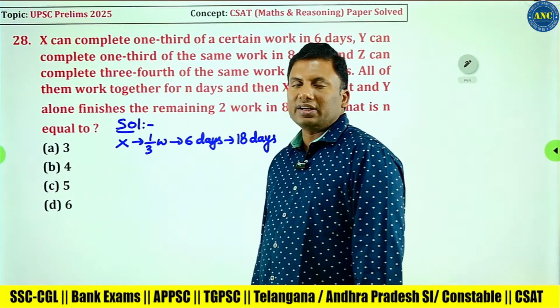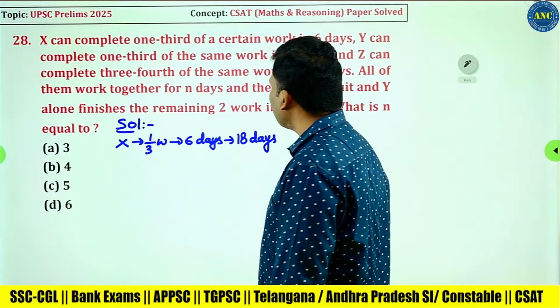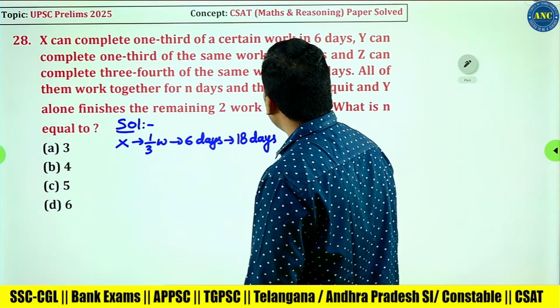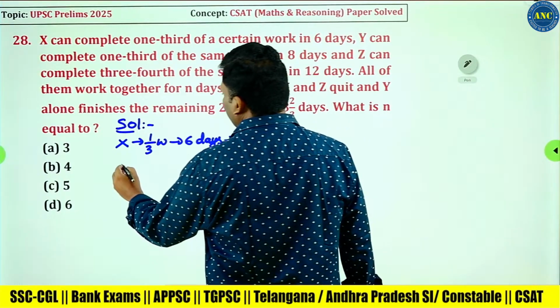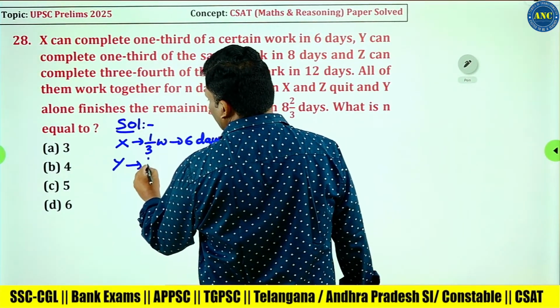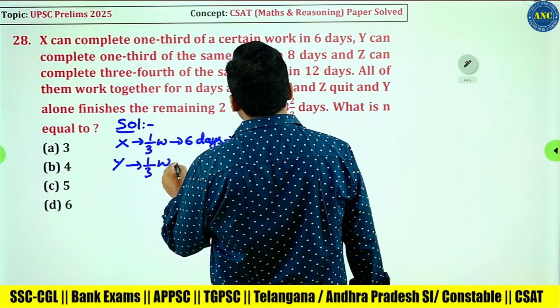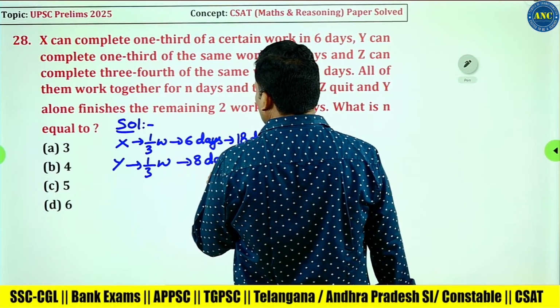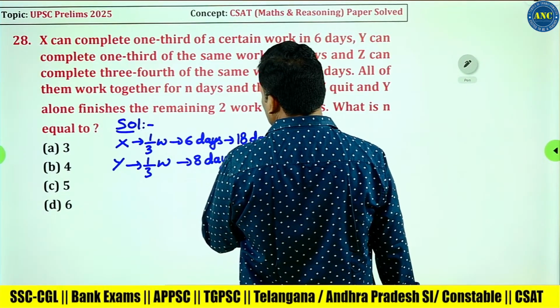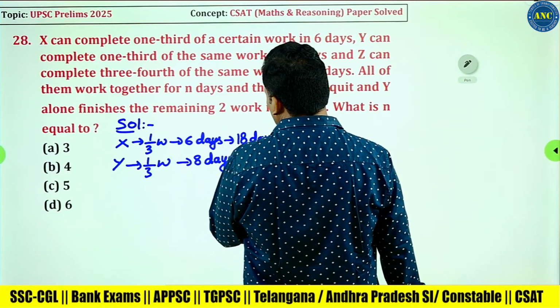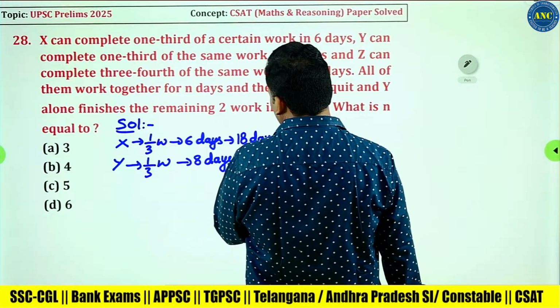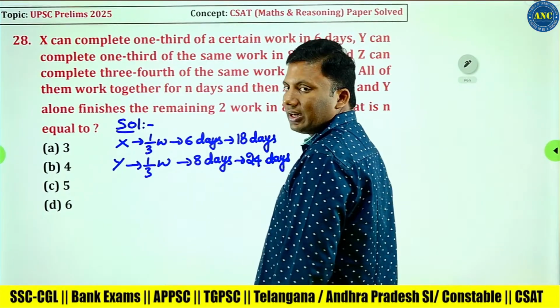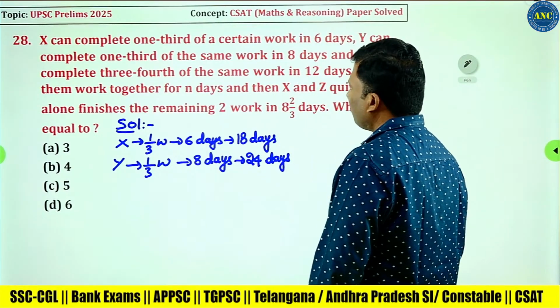Y can complete 1/3 of the same work in 8 days. That means Y can complete the work in 24 days.